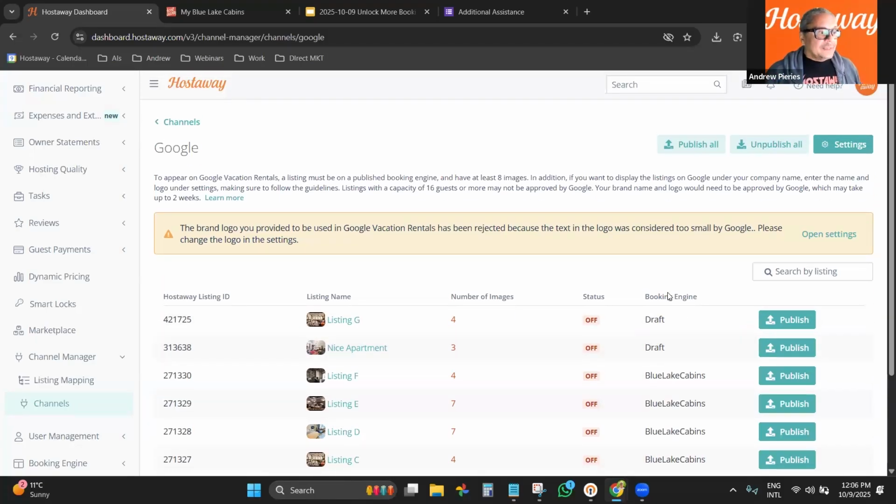So, the Google Vacation Rental. Remember, Google Vacation Rental is not the same as Google Business. There is a understandable confusion: I have my listings on Google Vacation Rental, but they're not showing on Google Maps. They're completely separate entities. For Google, they do not relate to one another. On Google Business, for example, you can claim your business.